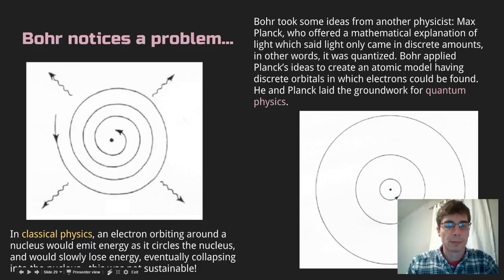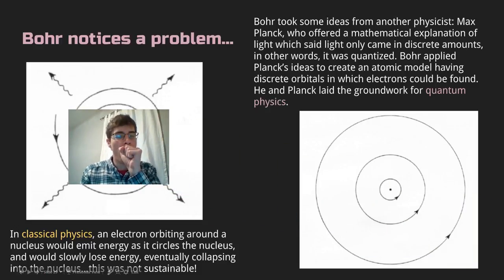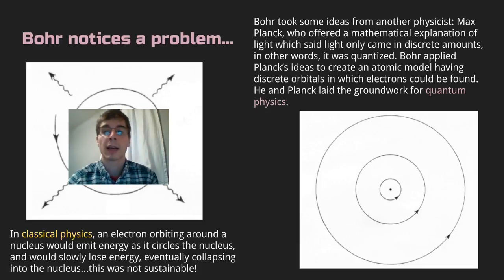Bohr's model essentially took the ideas of another physicist named Max Planck, who was a very famous physicist himself. Planck had developed some mathematical explanations of light, which said that light only came in discrete amounts. When we talked about light being both a wave and a particle, Planck had come up with these equations that said light could behave like a particle. It could only come in discrete amounts. In other words, it was quantized, or it was a quanta.